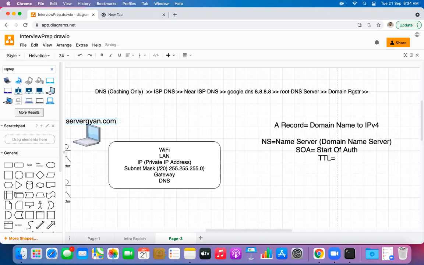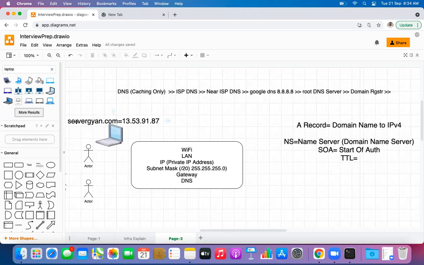So an A record is held responsible for converting a domain name. For example, this domain name is hosted on some IP address, let us say maybe 13.53.91.87, right guys? This is an IP address where my domain is hosted. It is just a random address that I thought of. If I query my domain name server or the domain registrar server, it is going to provide me this IP address along with some information. And what sort of information is that? That is known as TTL. TTL is going to be maybe 3600 seconds. So what does 3600 seconds mean?